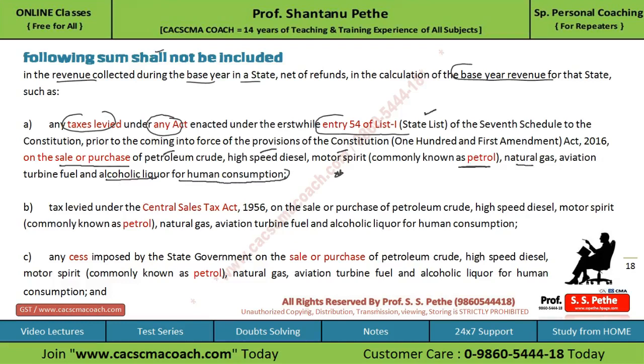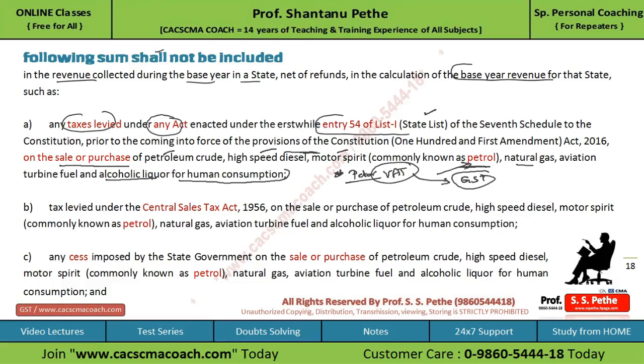Now this is very important because all these taxes which are levied on petrol, in short we can say all these items, as with petrol, VAT is still levied even today. So these items have not come under the GST. So whatever tax revenue the state government was getting from petrol, tax on petrol in the form of VAT, this revenue will not come under the base year revenue calculation.